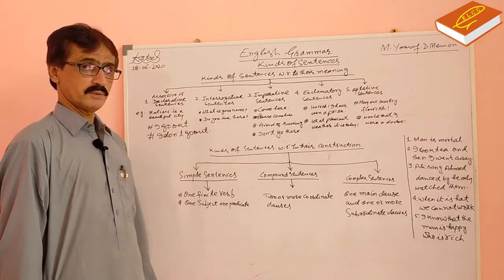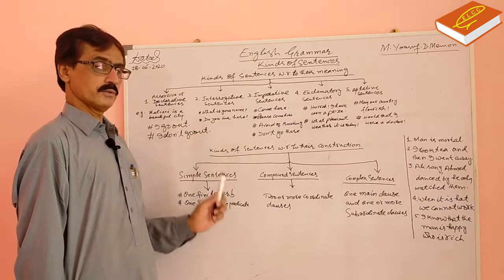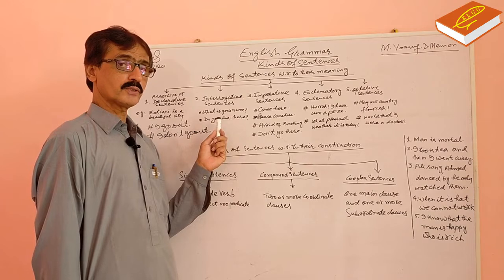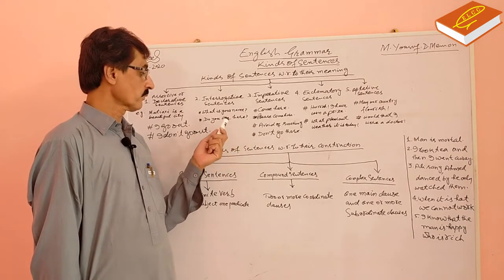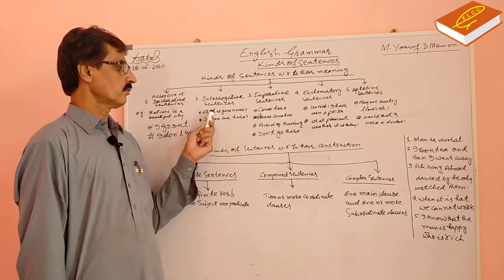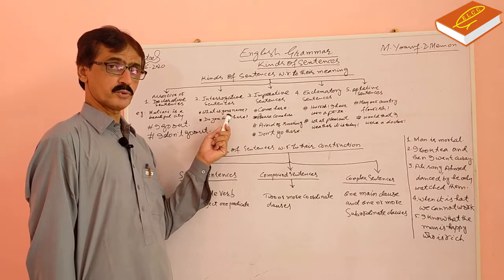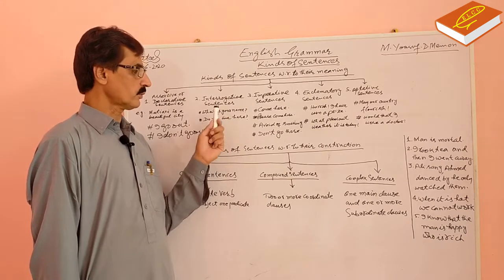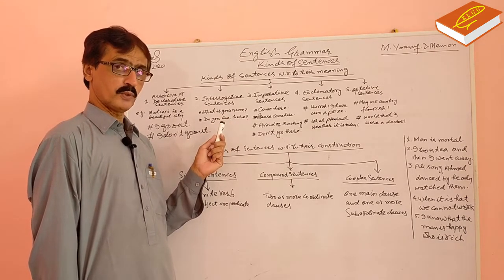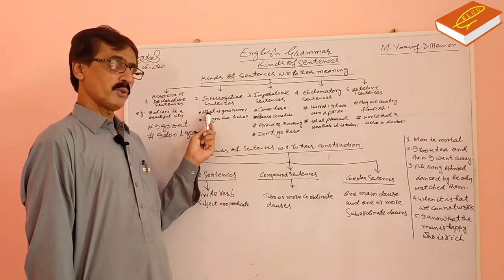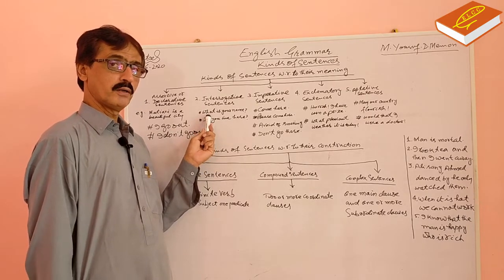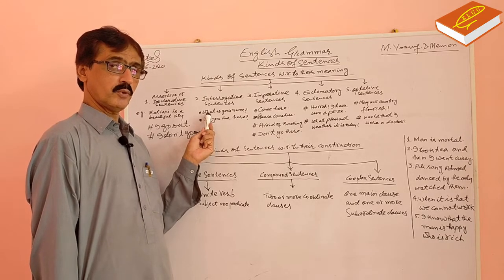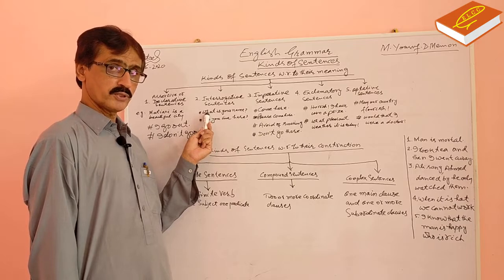Now, second kind of sentence, interrogative sentence. These are the sentences which are used to ask question, inquire something. Look at this. What is your name? It is question. Do you live here? It is also question. Means questions are of 2 kinds. WH questions, why, what, when, where. When we use these words to ask something, these are WH questions.